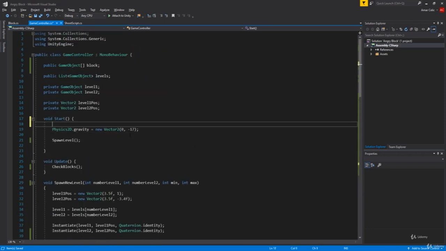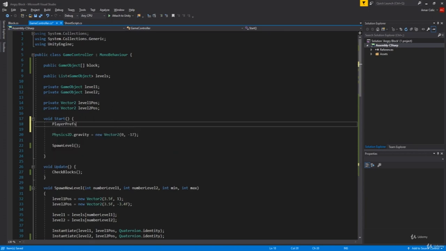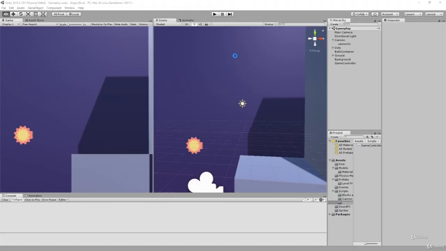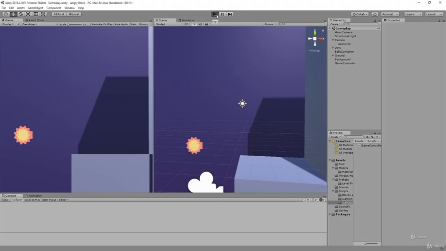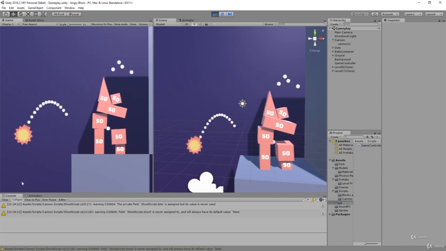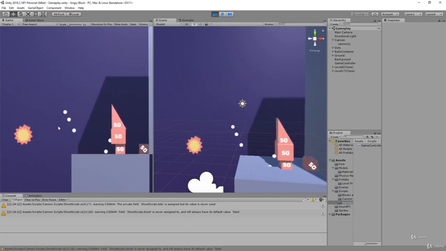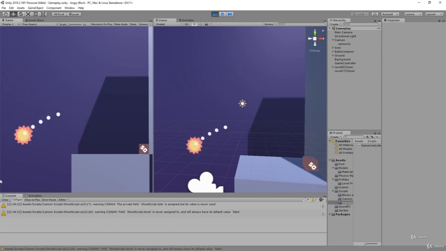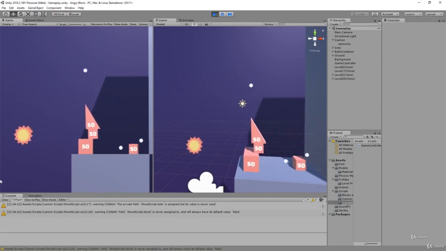So I'm gonna call in our start PlayerPrefs.DeleteAll. Or actually, we can just go ahead and delete our key, which will be our level, just like this. Now let me go back to Unity and start things off to see if it's gonna spawn our blocks, or actually levels. And voila, we spawned them. Now let me destroy them to see if we're gonna spawn some more. I'm not gonna do a rifle here, but you can do that if you want to. And voila, as you can see, we are spawning.